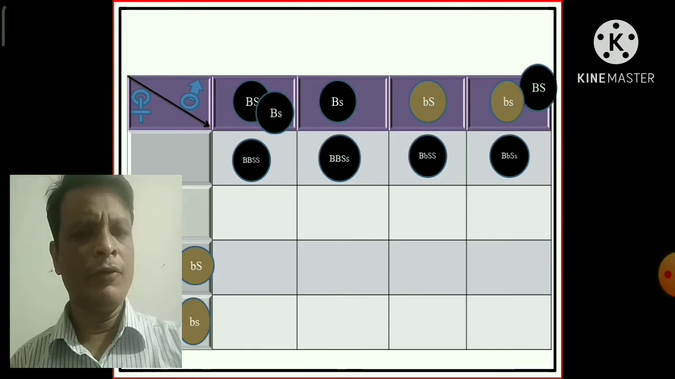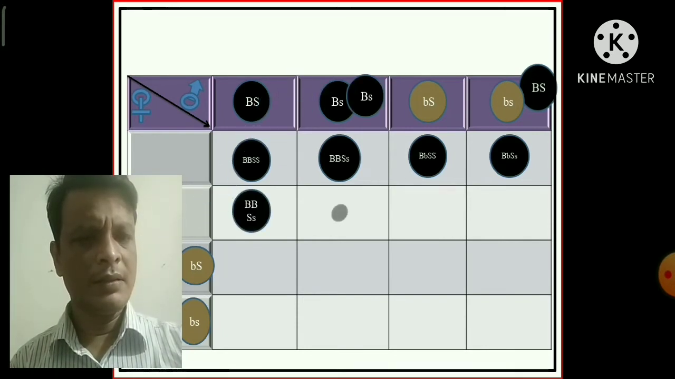Actually, the 4 different types of male gametes fertilize 4 different types of female gametes in 16 different ways. So 16 genotypes will be produced in this checkerboard. Let's see the checkerboard.